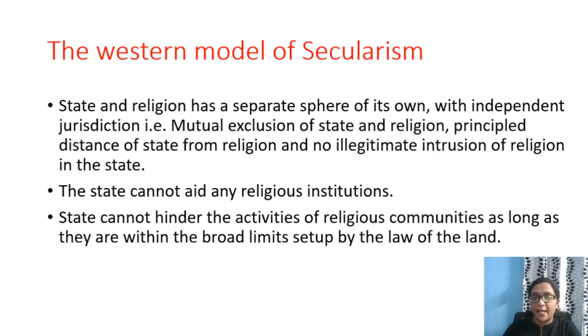The first one is that the state and religion have a separate sphere of their own, with independent jurisdiction. That is, mutual exclusion of state and religion, principled distance of the state from religion, and no illegitimate intrusion of religion in the state. The second one is that the state cannot aid any religious institution. The third one is that the state cannot hinder the activities of religious communities as long as they are within the broad limits set up by the law of the land.